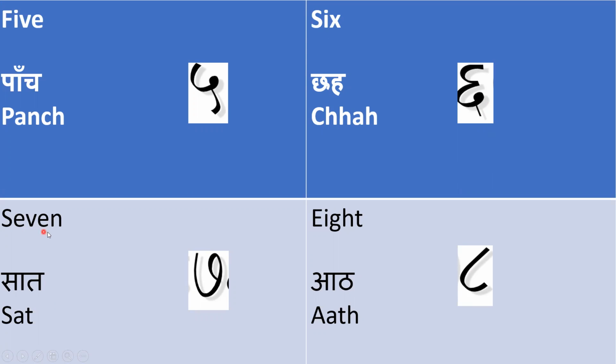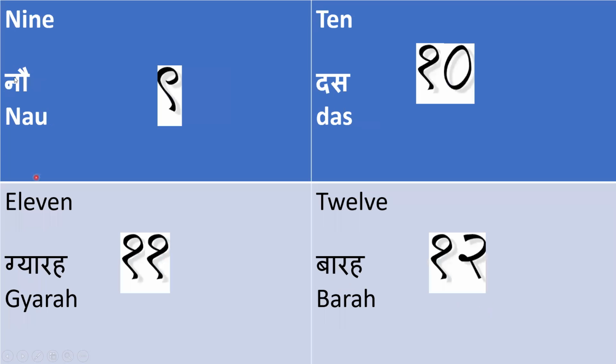Come to 7. For 7 in Hindi we say saat, and this is the pronunciation of saat. We'll write this type of saat in Hindi. Come to 8. For 8 in Hindi we say aat, and we will write 8 like this. Come to 9. For 9 in Hindi we say nau, and we will write nau like this.